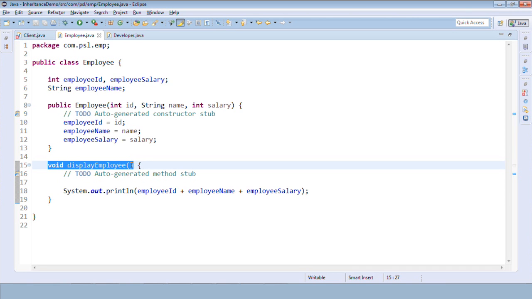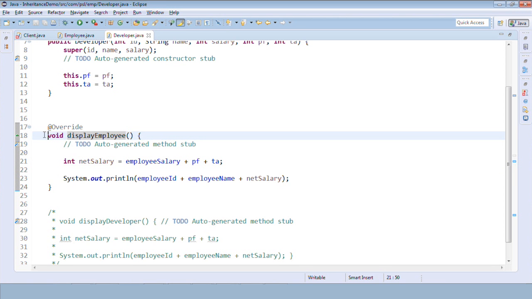Getting it? Whenever we have the same method name, same return type, same signature in the derived as well as in the base class, we call it method overriding or runtime polymorphism. Remember this. So this is polymorphism, rewriting a method. Rather than creating a completely new method, we are rewriting the existing method.